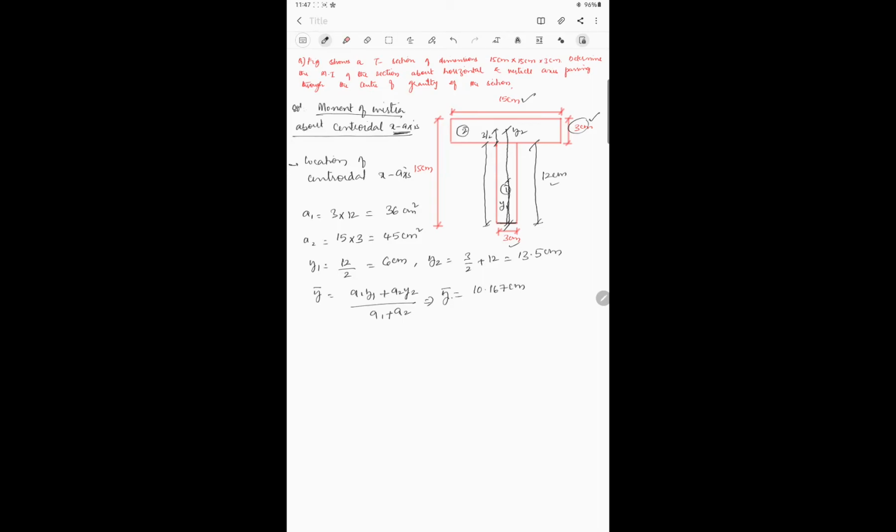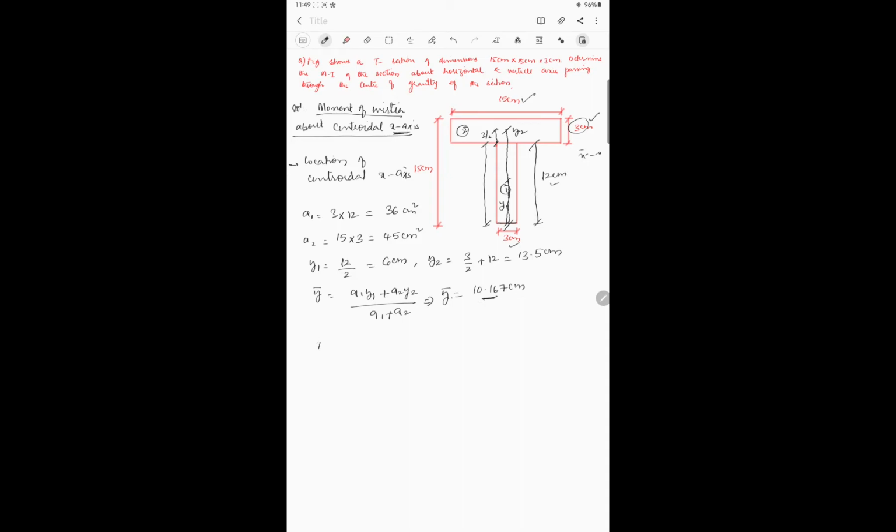In this figure, this T section is symmetric about which axis? It is symmetric about y axis. If it is symmetric about y axis, x bar will be equal to 0. We know that, right? So y bar is equal to 10.167 we got.